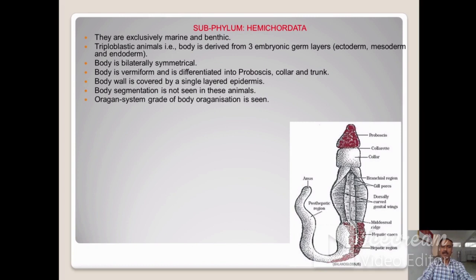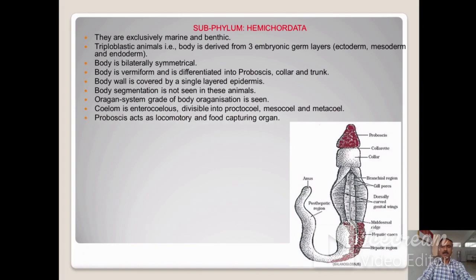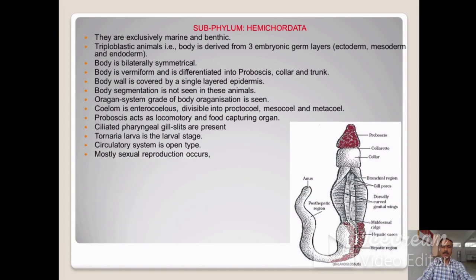Organ system grade of body organization is seen. Coelom is enterocoelous, divisible into protocoel, mesocoel, and metacoel. Proboscis acts as locomotory and food capturing organ. Serrated pharyngeal gill slits are present. Tornaria larva is the larval stage in the hemichordates. Circulatory system is open type. Mostly sexual reproduction occurs, but asexual reproduction is also seen. The fertilization is external.